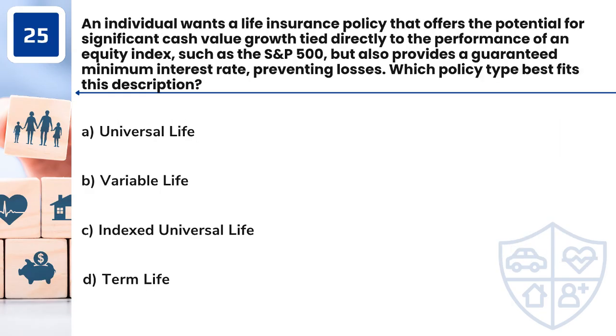Question 25. An individual wants a life insurance policy that offers the potential for significant cash value growth tied directly to the performance of an equity index, such as the S&P 500, but also provides a guaranteed minimum interest rate, preventing losses. Which policy type best fits this description? A. Universal life. B. Variable life. C. Indexed universal life. D. Term life.